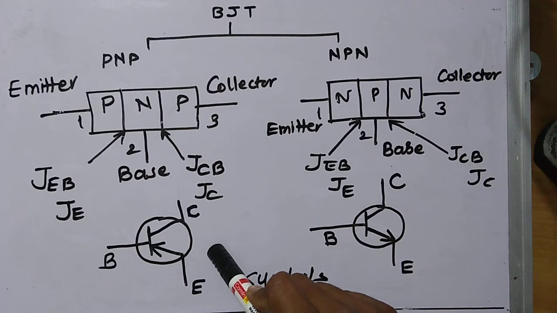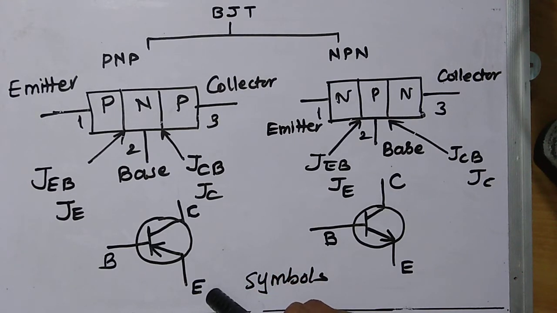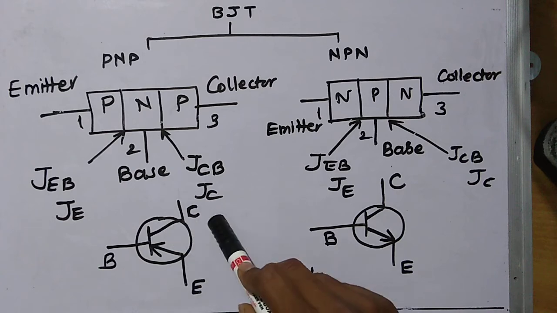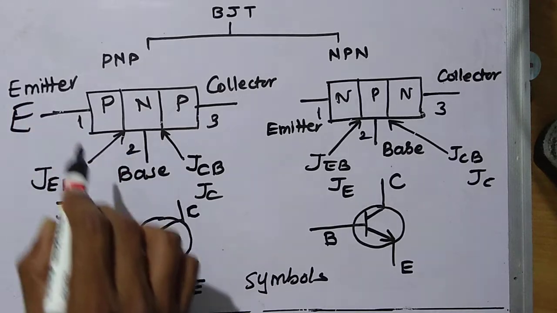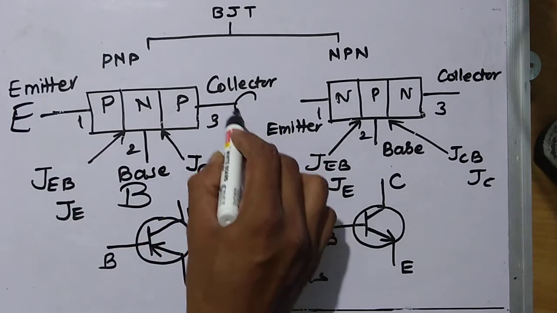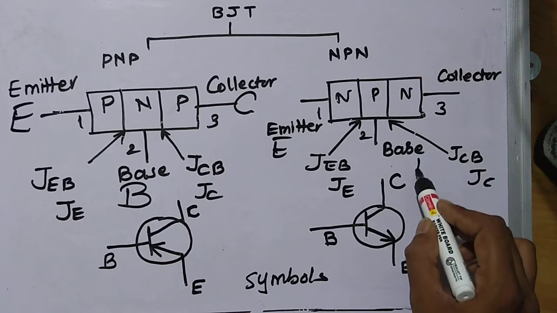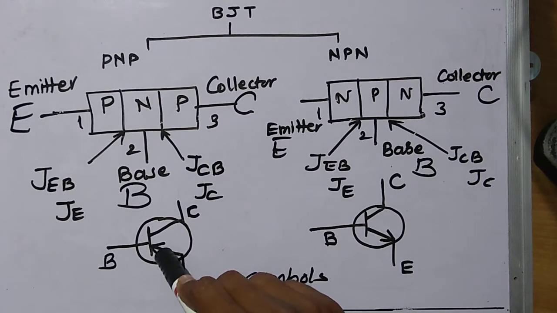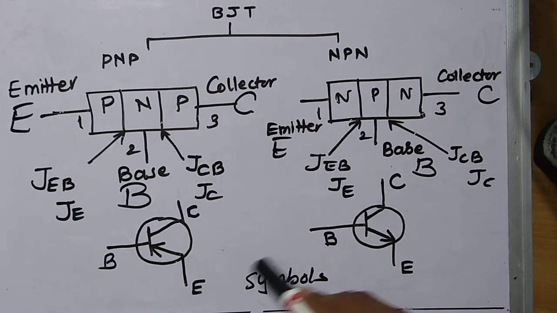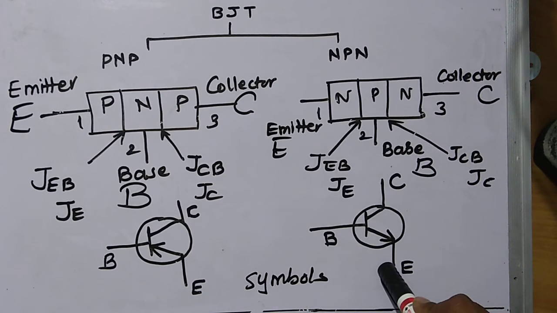Now this is a symbol. Emitter is represented by E, base is represented by B, collector is represented by C. So we can write here also it is emitter, it is base, it is collector. In the PNP type, the arrow is inwards for the emitter terminal. In the NPN type, the arrow is outwards for the emitter terminal. Both these arrows indicate the direction of the current flow.